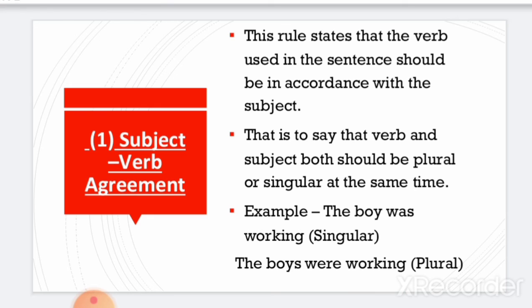That means that if the verb is singular, then the subject will also be singular, and if the subject is plural, then the verb will also be plural. For example, the boy was working. So both the subject and the verb are singular, and hence there is subject-verb agreement in this sentence. And looking at the second example, the boys were working. So the subject and verb here are plural, and again this sentence is correct because there is subject-verb agreement.